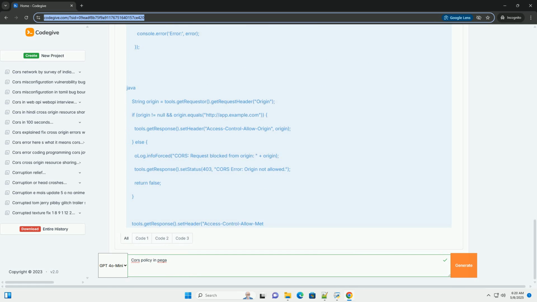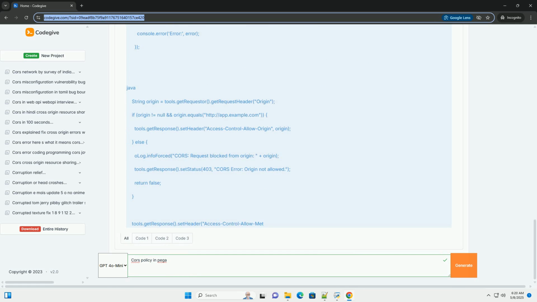2. Why CORS is necessary. While the same origin policy is vital for security, it can be restrictive when building modern web applications that need to interact with resources from different domains. Here are some common scenarios where CORS becomes essential.